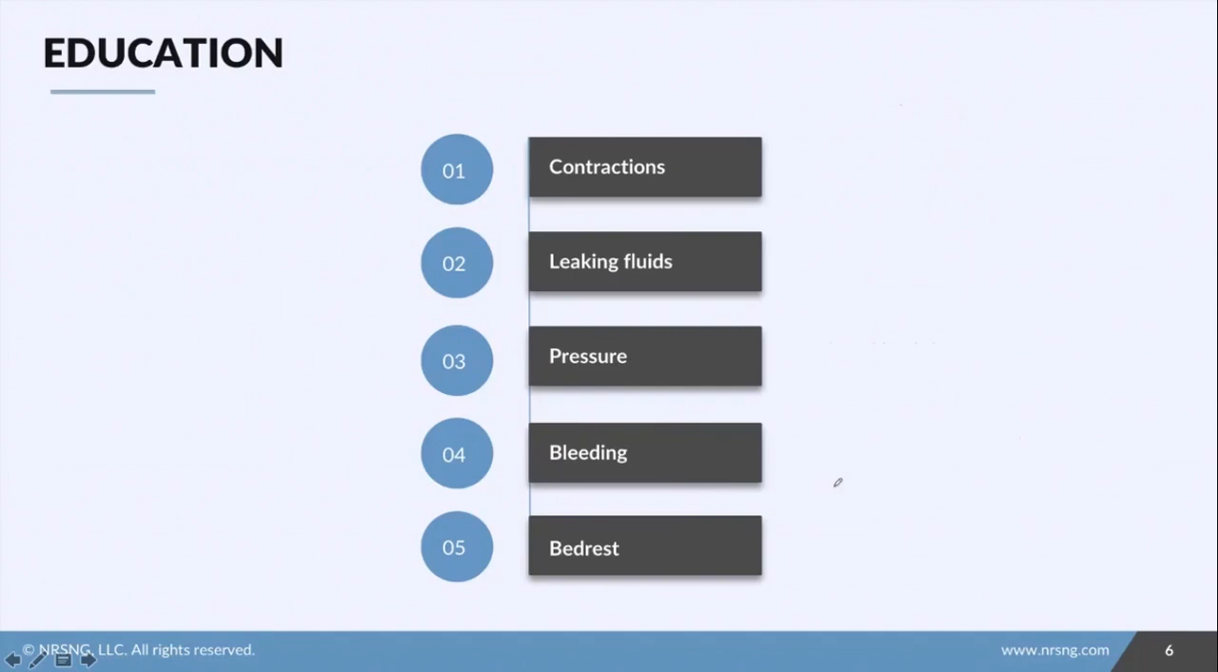For our education, this patient needs to be educated on the signs to watch for preterm labor. So contractions, if she has any leaking of fluid, if she's feeling any pressure or pelvic pain, any bleeding, even if it's just spotting, we want to educate her on that. If she has to be put on bed rest, then we want to educate her on the importance of this. She needs to know the why behind it, so that way she hopefully sticks to it and does it.